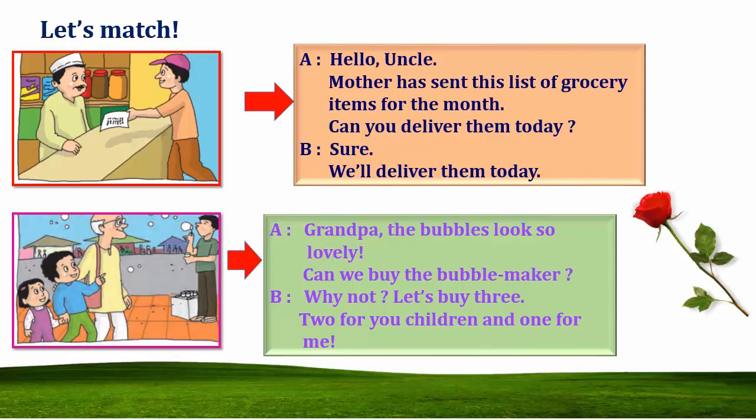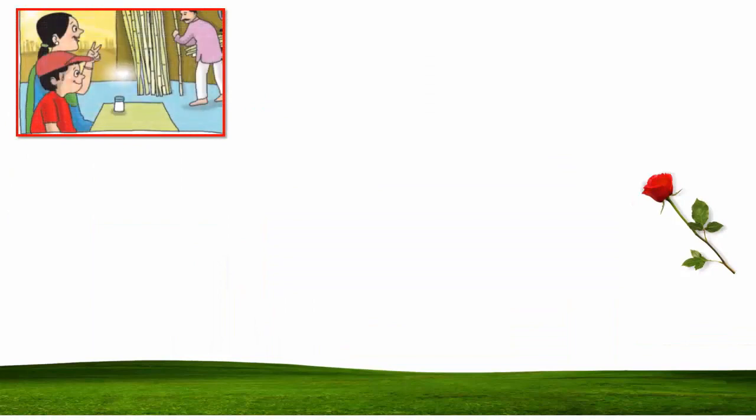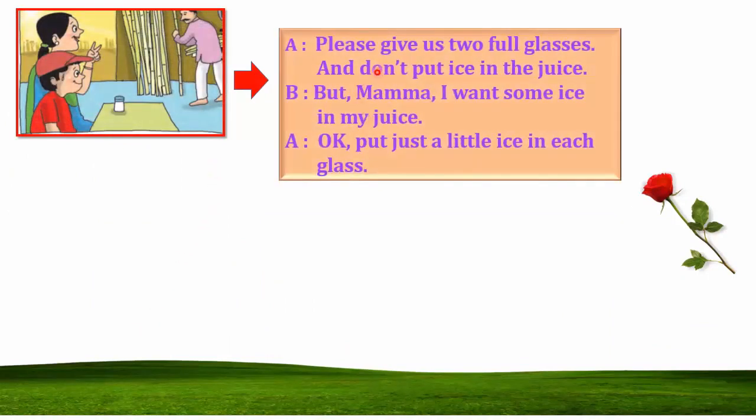So this is the proper match of this conversation. Now this is the picture and the exact conversation is, please give us 2 full glasses and don't put ice in the juice. So this man is making juice of sugarcane, usacha ras. Okay. So this is the match.